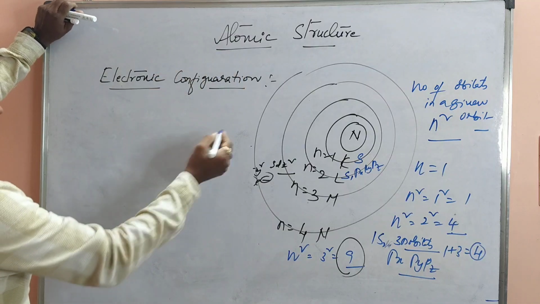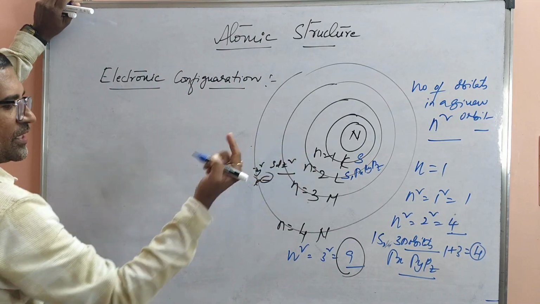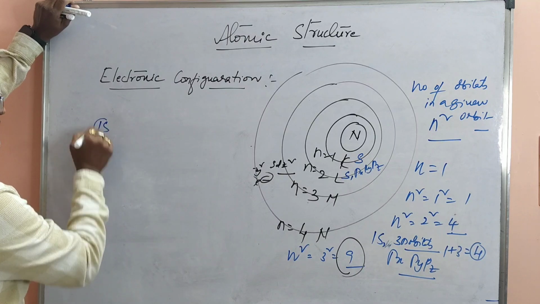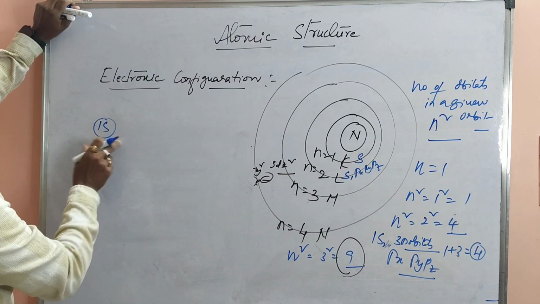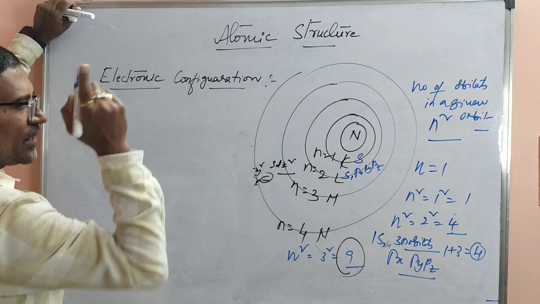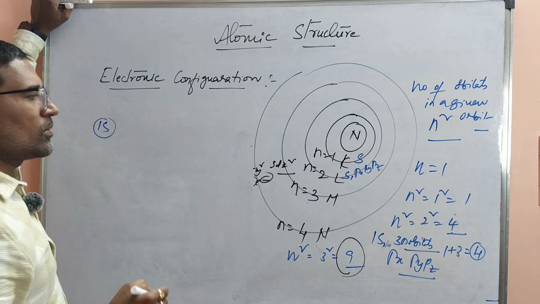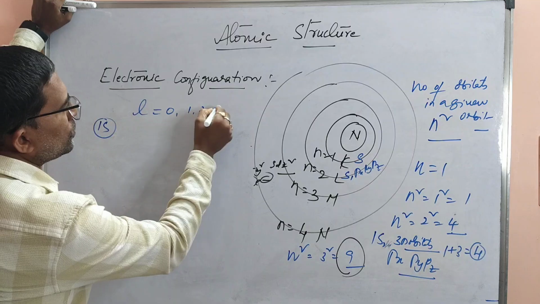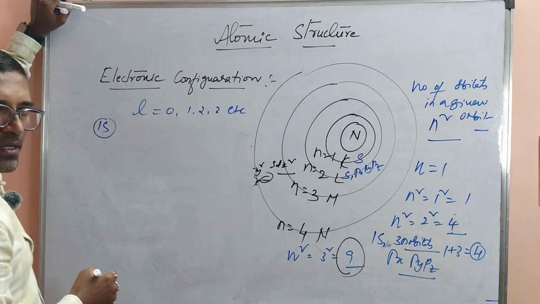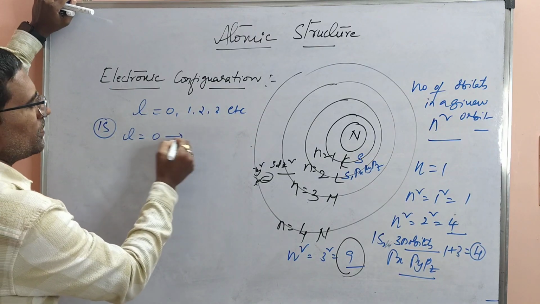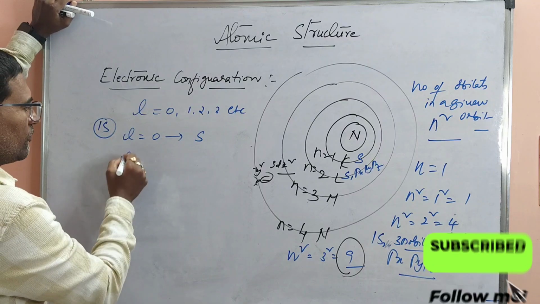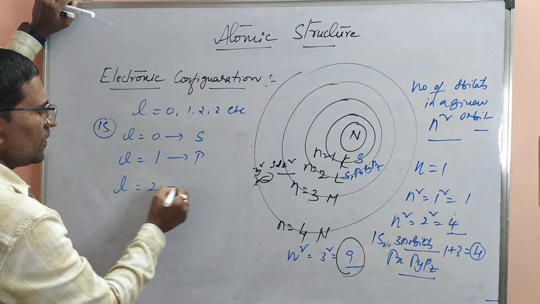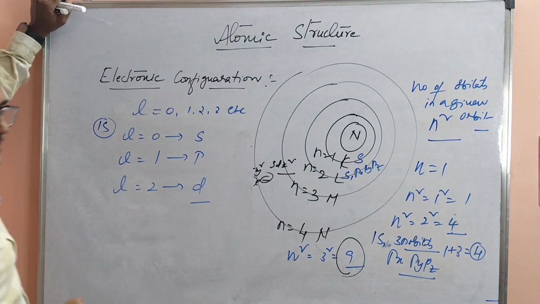Moeller's diagram, we know as usual, the first shell contains only s orbital. If s orbital comes under the first shell, it is called 1s. Now, according to the azimuthal quantum number or angular momentum quantum number, the value of L starts from L is equal to 0, 1, 2, 3, etc. So if L value is equal to 0, the orbital is s orbital. If L value is equal to 1, it is p orbital. If L value is equal to 2, it is d orbital.